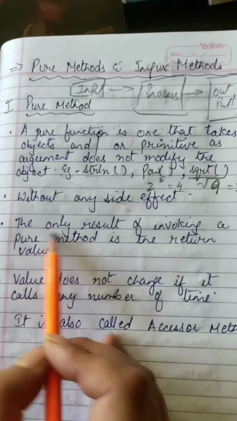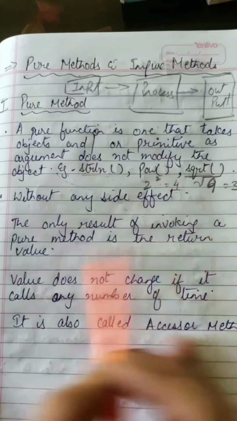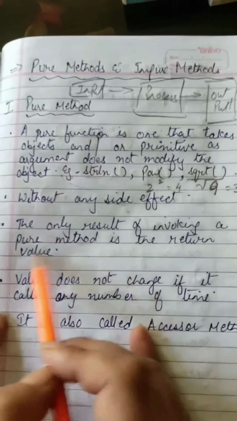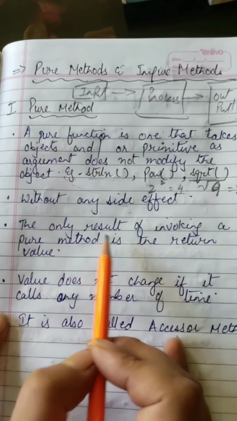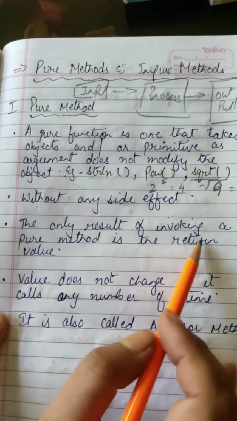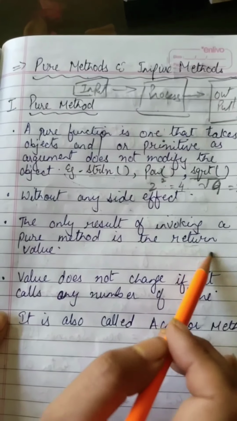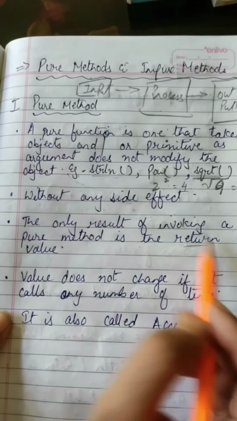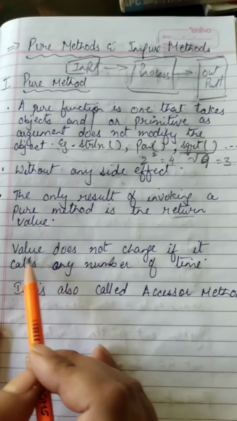Third point, the only result of invoking a pure method is a return value. Your pure method is only called whenever you are using the return value, or whenever you have the return value, you will see that automatically it's your pure method.